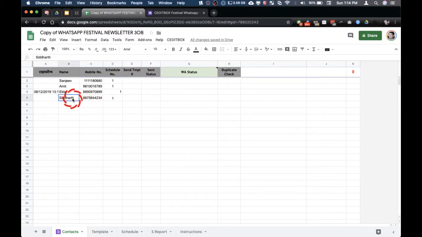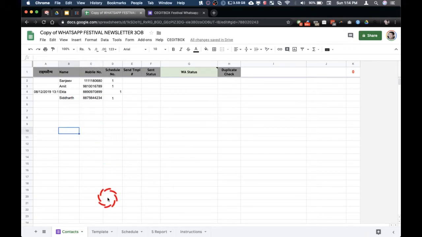And in case if you happen to put a duplicate number, for example, the sheet will show that this number is duplicate. So this way you will come to know that you are entering someone's number again and you can remove it.